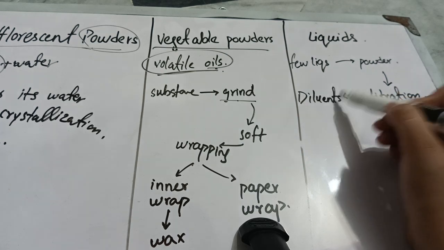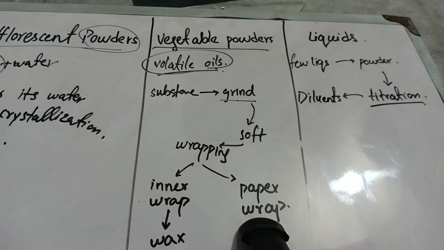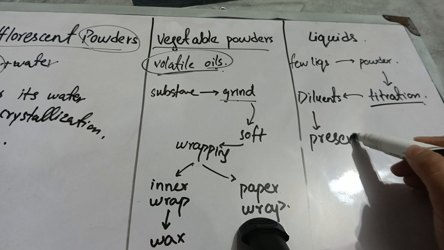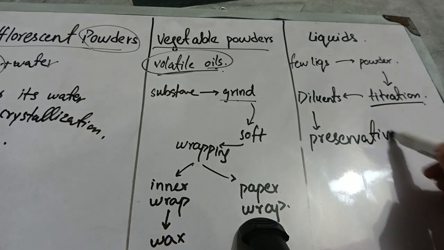diluents. And what are your diluents here? You will add some types of flavoring agent, some types of sweetening agent, some types of coloring agent, and some types of inert substances. You will add them in order to make it proper, and at the last you will add various types of preservatives in order to preserve your drug.